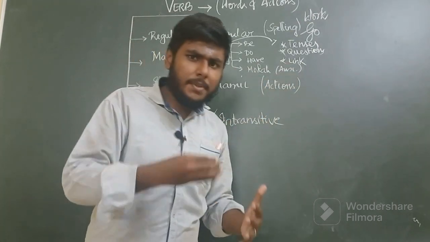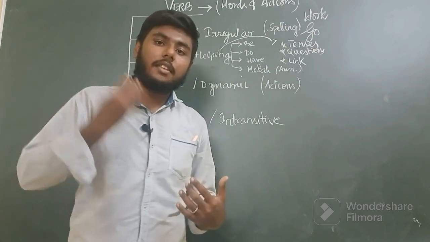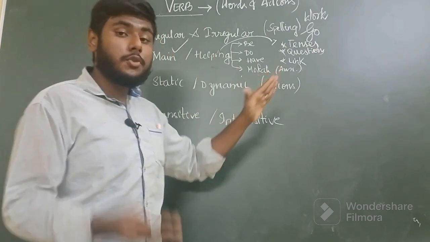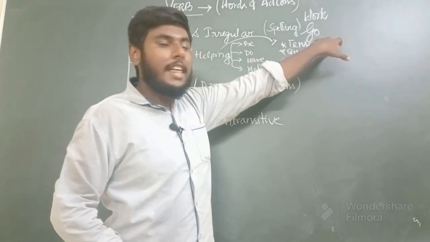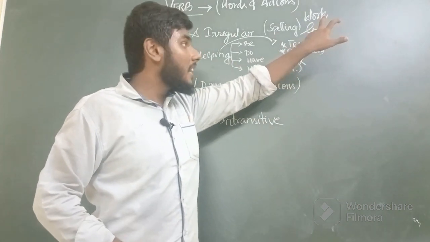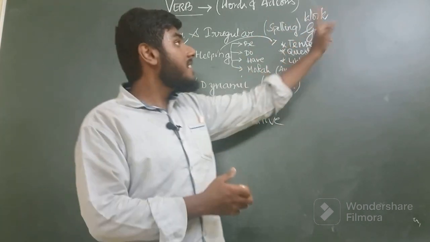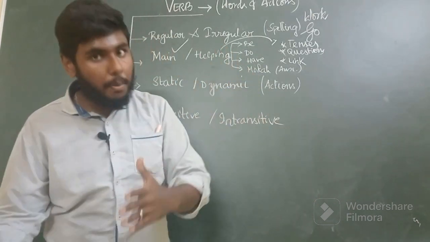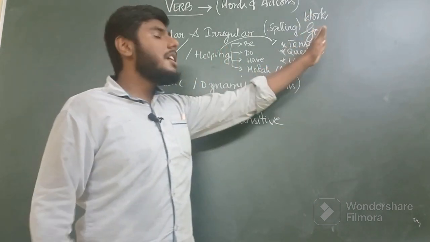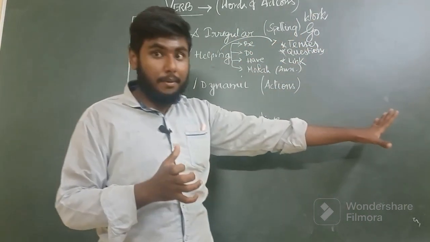Irregular verbs have a complete or major change in their spelling when changed from one form of verb to another, like go. The word go is go in its V1 form, the base word itself. When it is changed to the V2 or V3 form, the past or past participle, there is a complete change in the spelling of the verb.